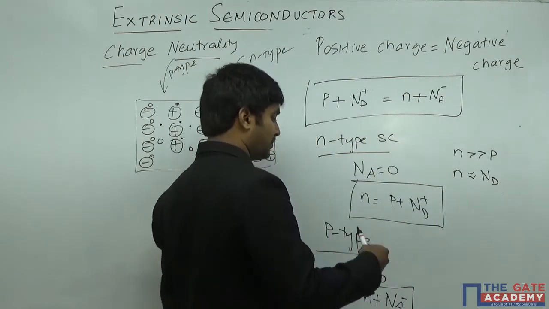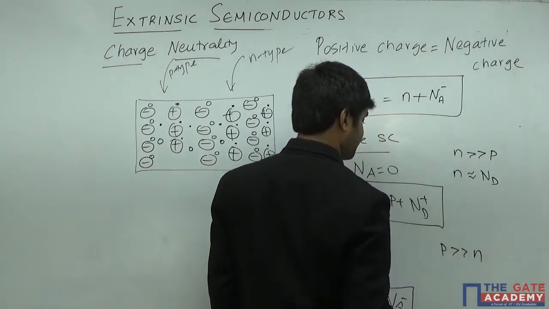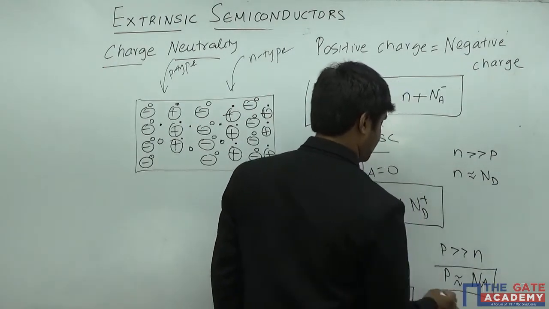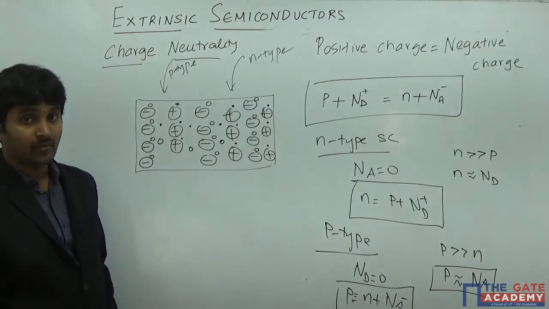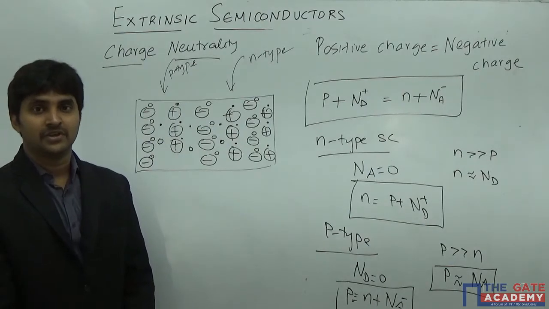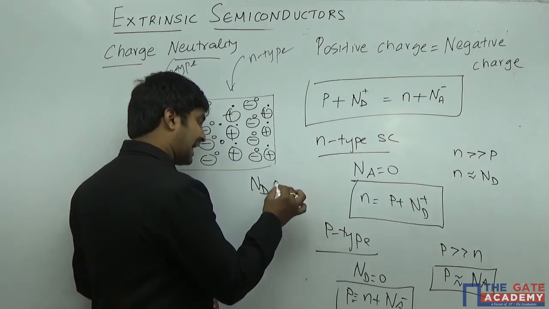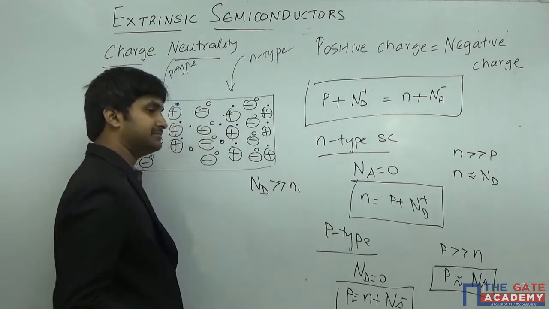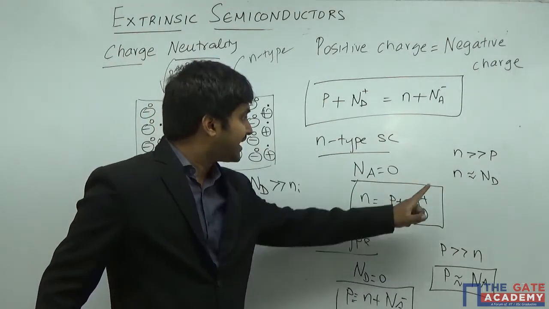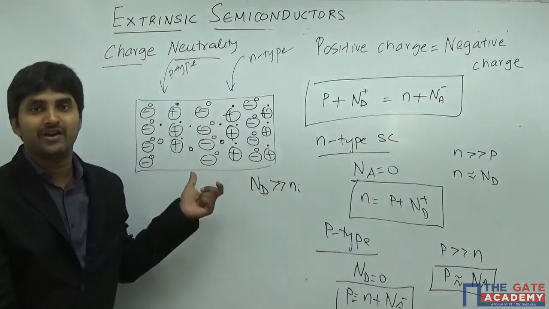And similarly, when the doping is on the higher side, the value of P is going to dominate over that of N. So the value of P can mathematically be written as equal to that of N. We can take this particular assumption only in the case where the value of Nd, the doping, is higher when compared to the intrinsic concentration. Then only we can say that the doping levels are higher, so that I can take either this condition or this one. We can consider only when the doping level is higher than the Ni.